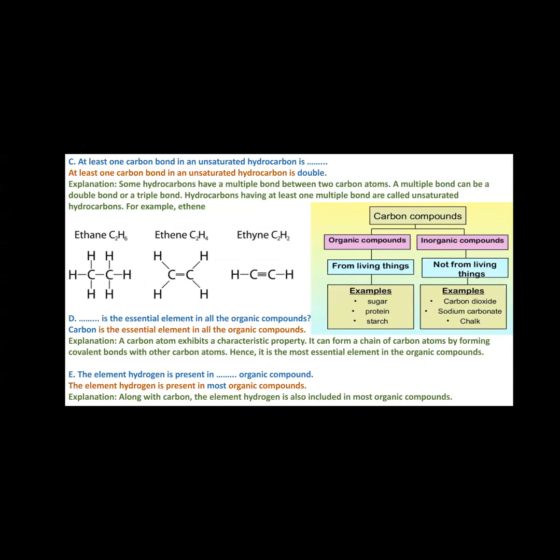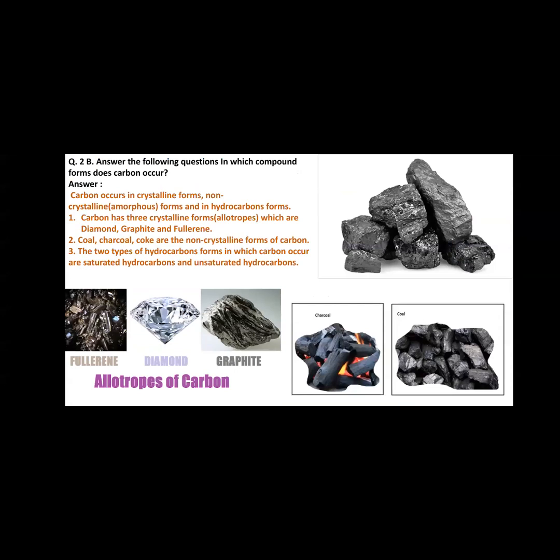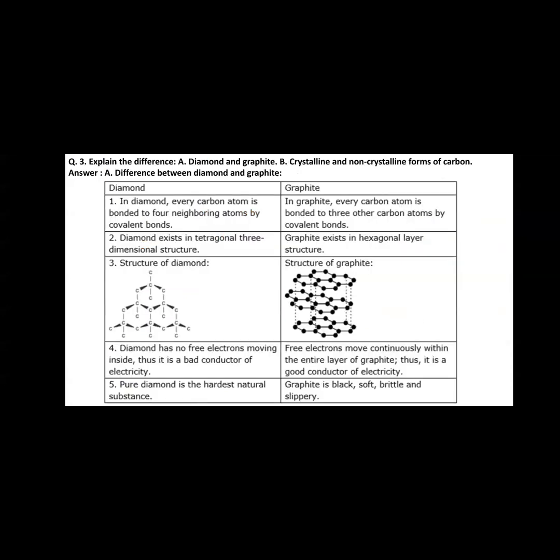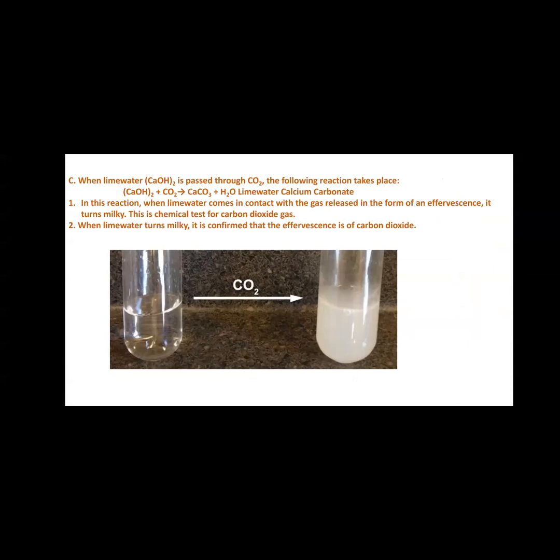Molecules having a single bond between carbon and carbon are saturated, and molecules having a double or triple bond between carbon and carbon are known as unsaturated. Then carbon used as fuel, types of carbon, the uses of diamond, the difference between graphite and diamond, and the crystalline and non-crystalline forms. We have discussed the question answers in this lesson.